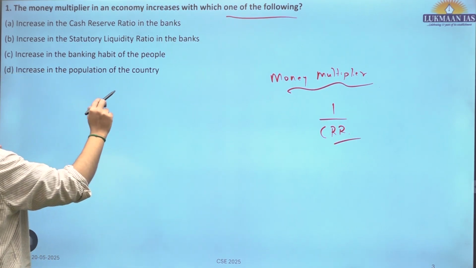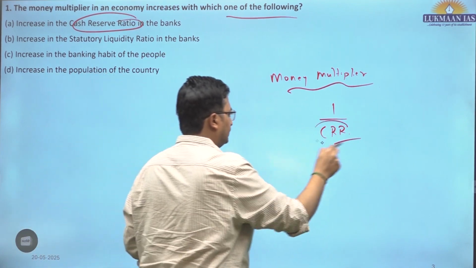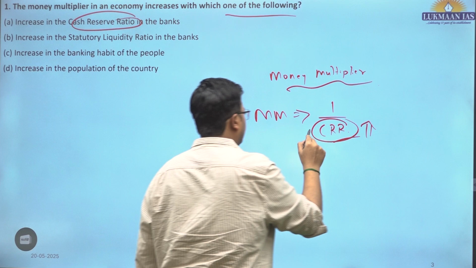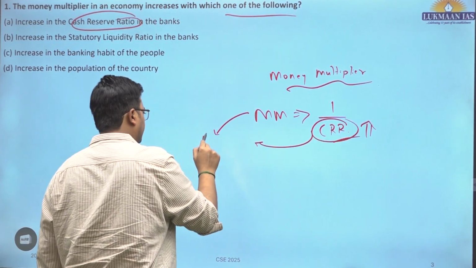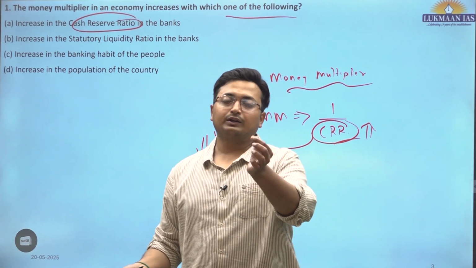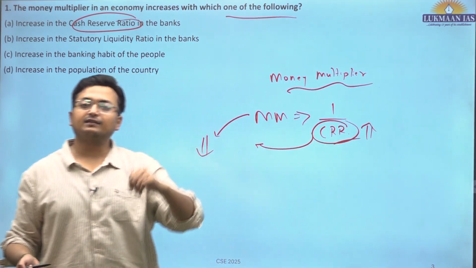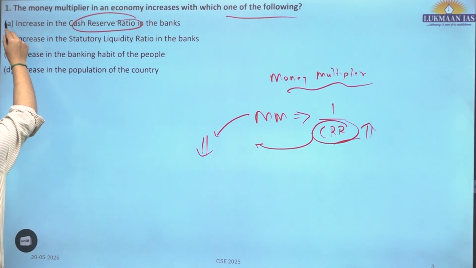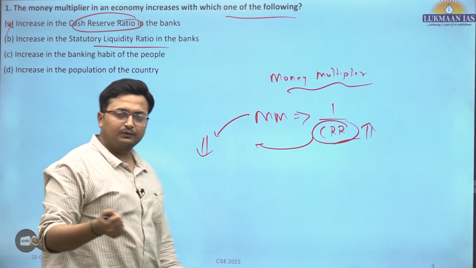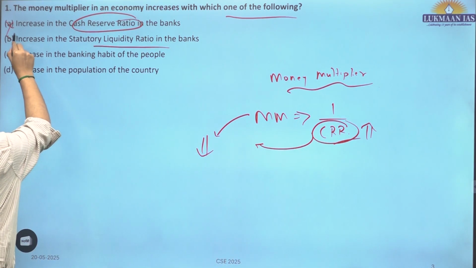So, increase in cash reserve ratio. If we increase the cash reserve ratio, obviously that would mean the money multiplier reduces, because it is the reciprocal of the cash reserve ratio. So essentially CRR should go down, but here it is saying that CRR is increasing. So that is why A is incorrect. Increase in the statutory liquid ratio, there is no connection between SLR and money multiplier. So that is non-relevant.